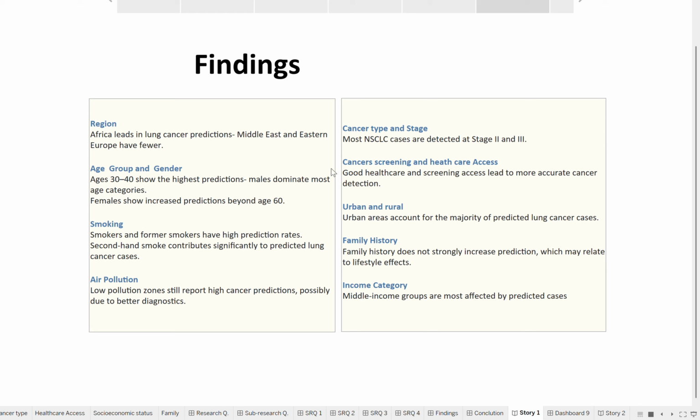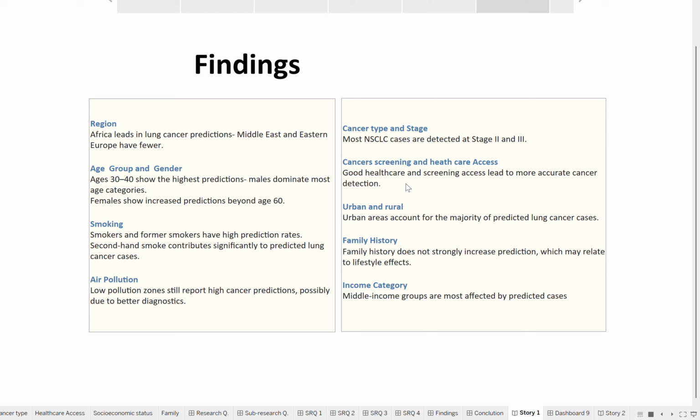In terms of cancer type and detection stage, most of the predicted cancers were non-small cell lung cancer, and the majority were detected at stage 2 and stage 3. This late stage detection suggests a clear gap in the early diagnosis effort. We also found good healthcare access and high regular screening significantly improved detection rates, underlining how critical infrastructure is to early diagnosis.